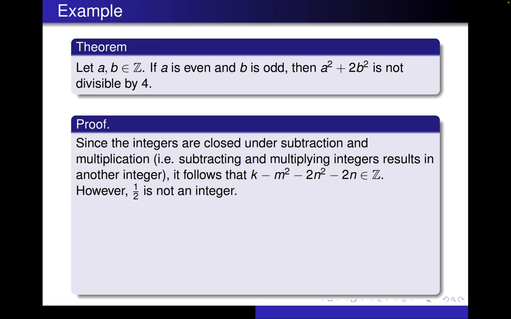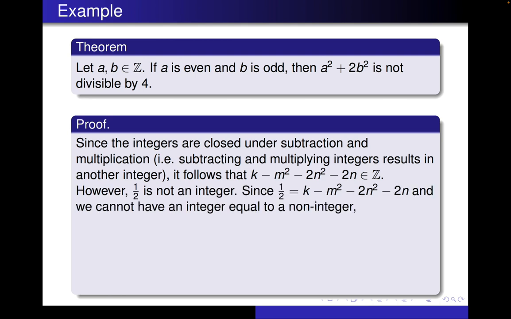However, 1/2 is not an integer, and since 1/2 is equal to k minus m squared minus 2n squared minus 2n, and we cannot have an integer equal to a non-integer, this is a contradiction. So we've made it very clear that we've proven something that is obviously false. And now, since we have a contradiction, our proof is complete.